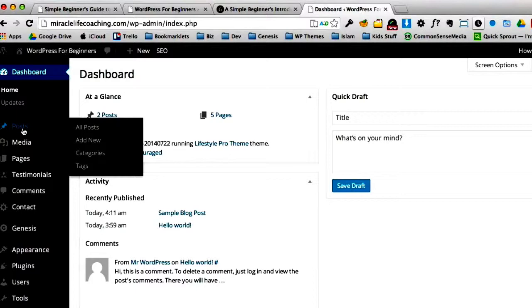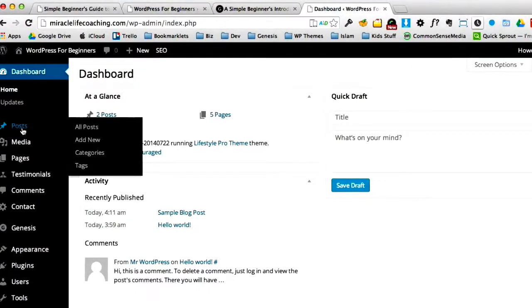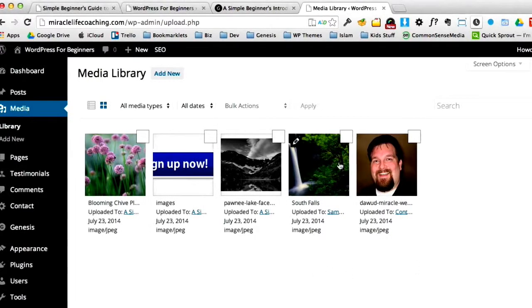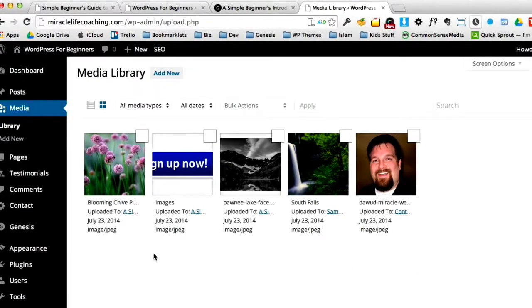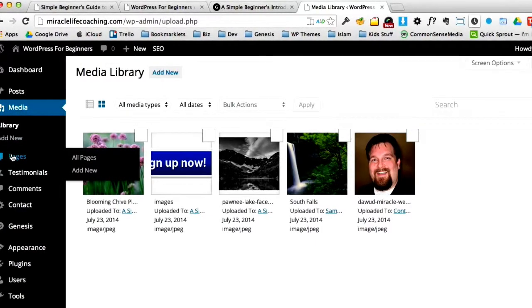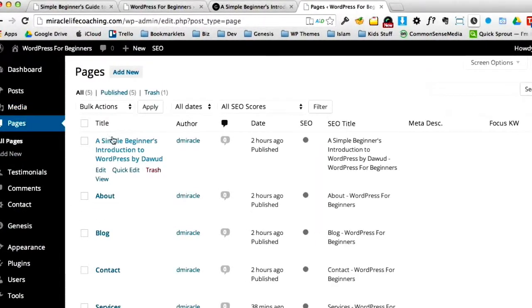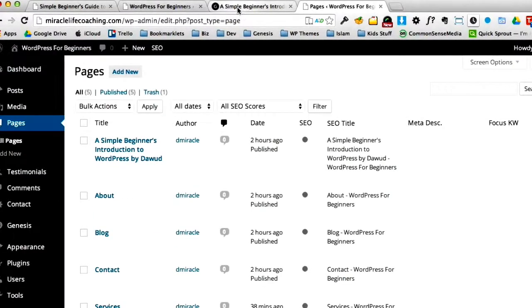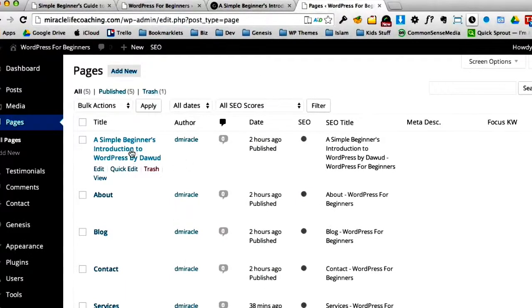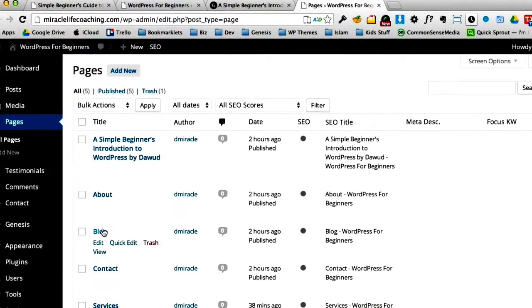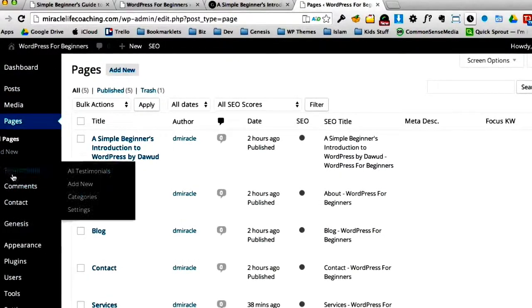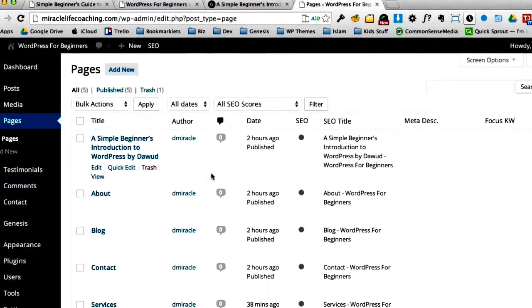For instance, posts is where you do your blogging, blog posts. Media is called your media library, and this is where you'll have all of your images, all of your graphics, and even PDFs and things that you'll upload into WordPress. It's kind of a repository for media. Then you'll have your pages, and you'll spend a lot of time here because this is the same list of pages that we have here: home, about, services, contact, blog. We changed this to home, but this is about, services, contact, blog. And so those are the places we're going to spend our time. We're not going to really worry about so much of the rest of these things down the left-hand side.